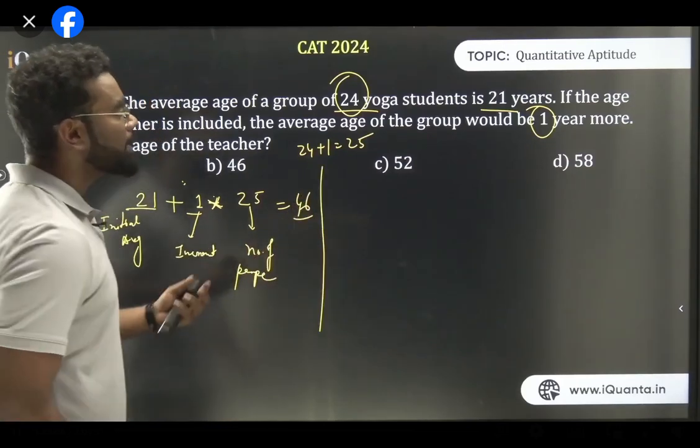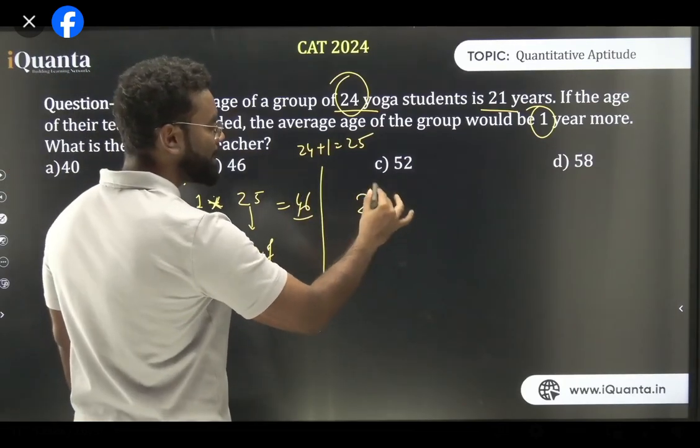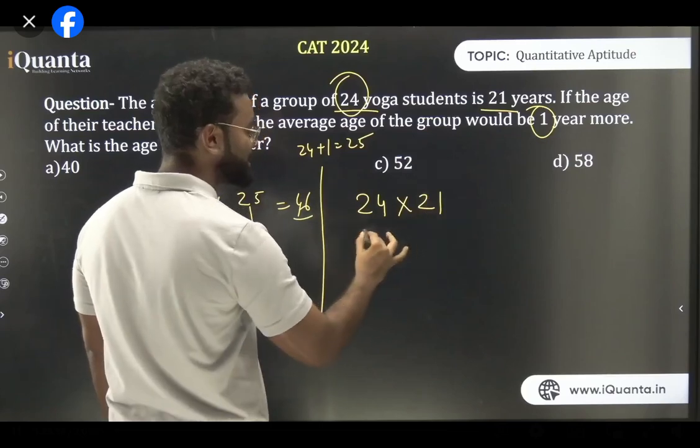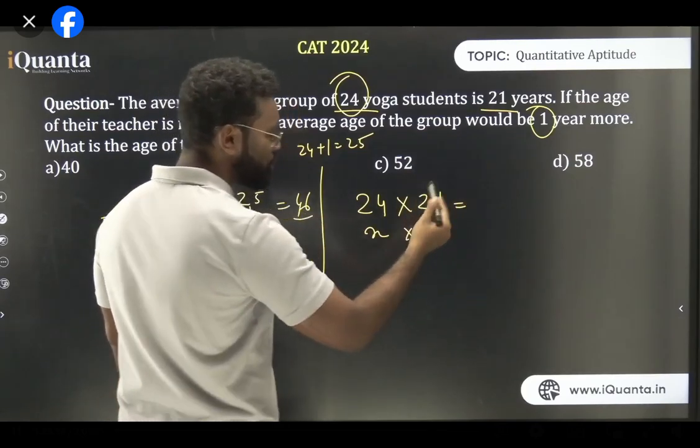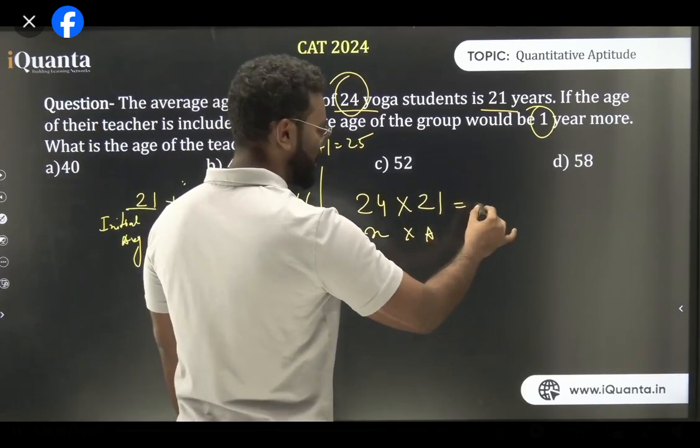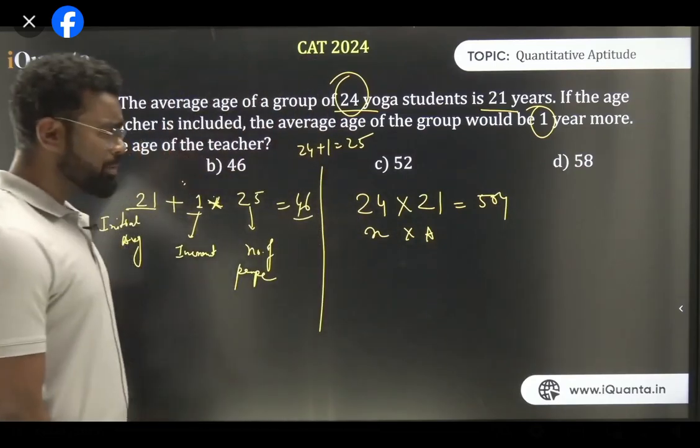Now, the broader method में क्या होना चाहिए? 24 students है, तो total sum कितना होना चाहिए? 24 and 21. This is n. This is the average. तो ये होना चाहिए था 24 into 21. That is 480. That is 504. Right? Assuming my calculations are correct.